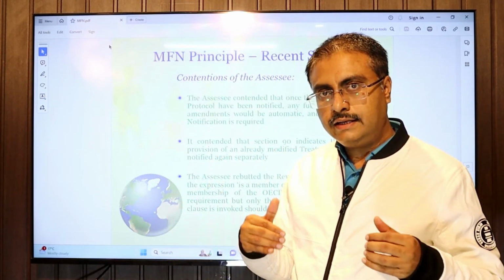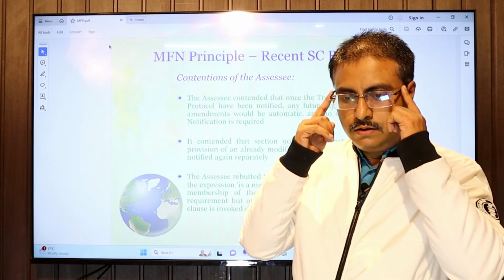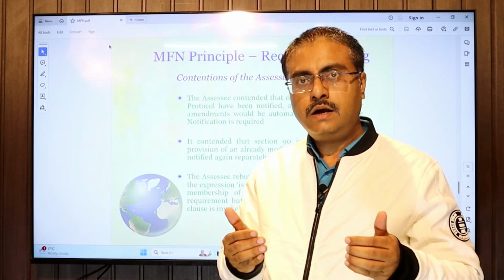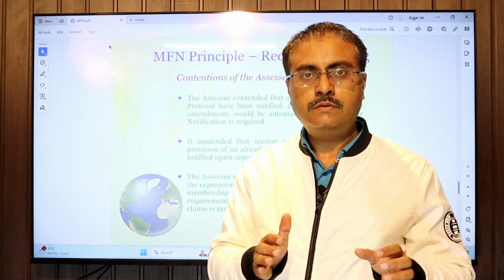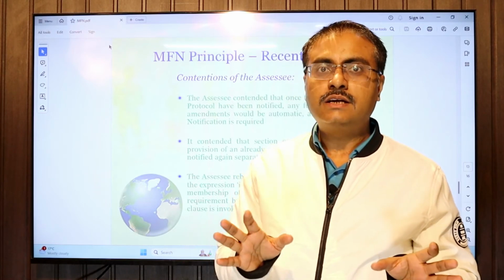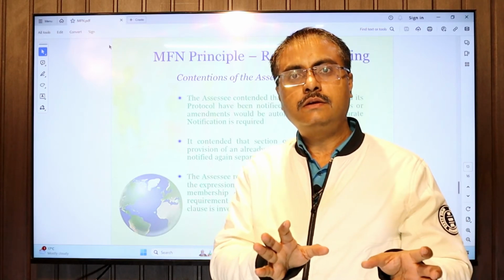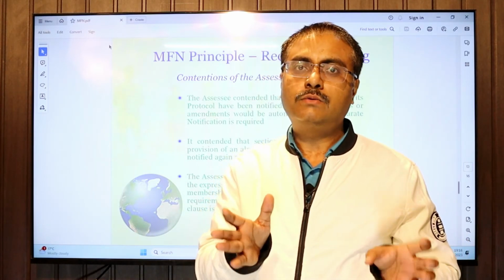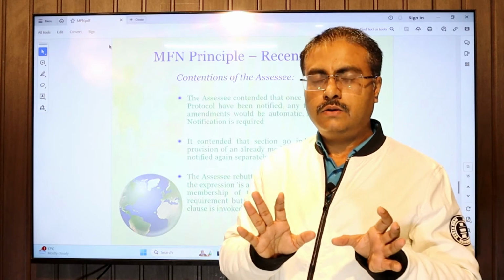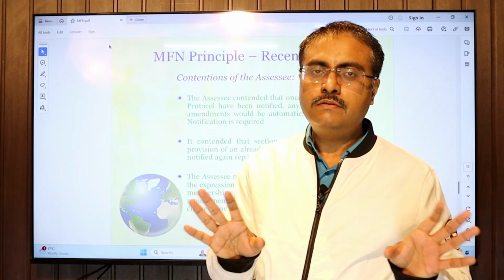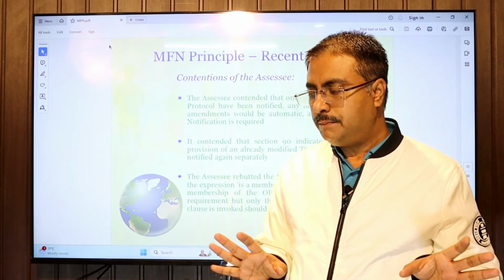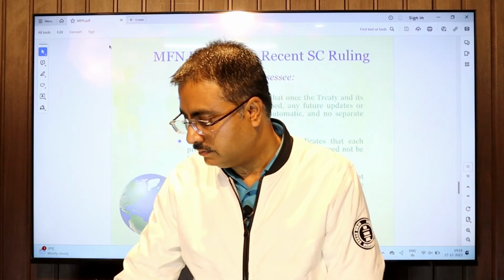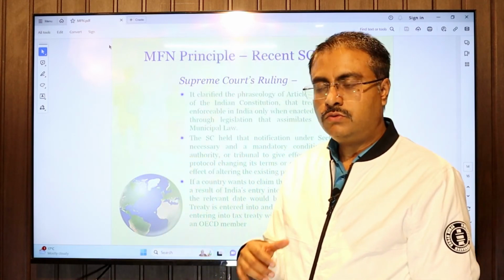So what is the contention of the assessee? They said once the MFN clause is part of the protocol of the tax treaty, all the MFN provisions will apply automatically without notification, and OECD membership does not play an important role. This is the contention of the assessee. So what was the Supreme Court ruling?